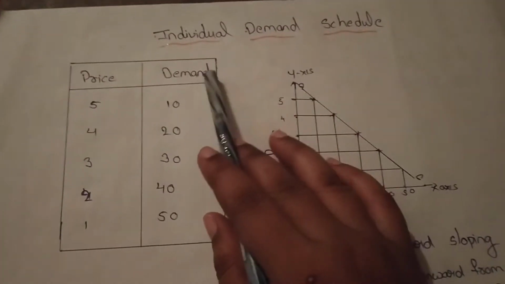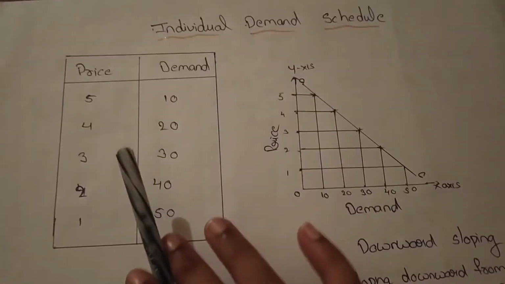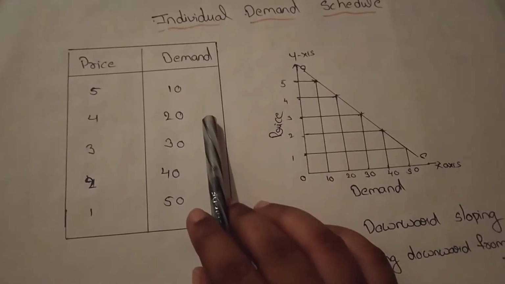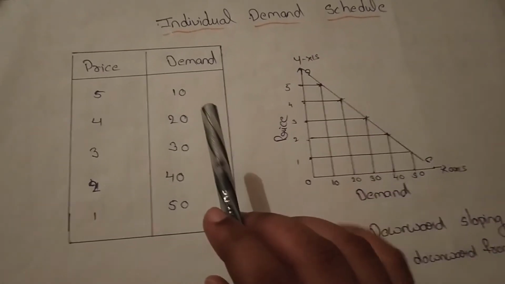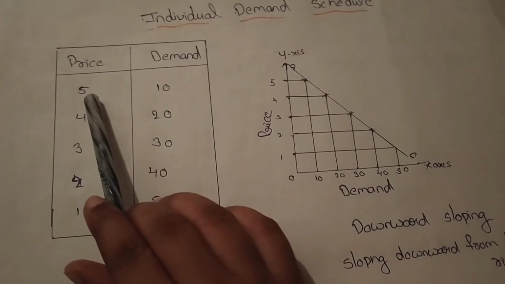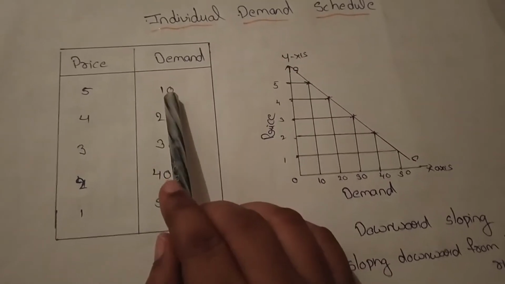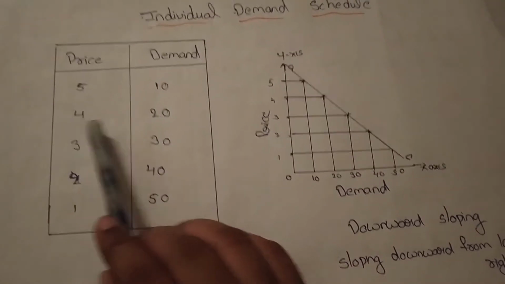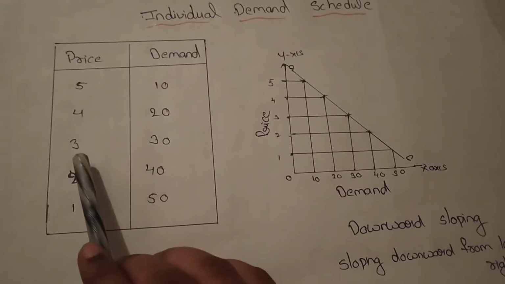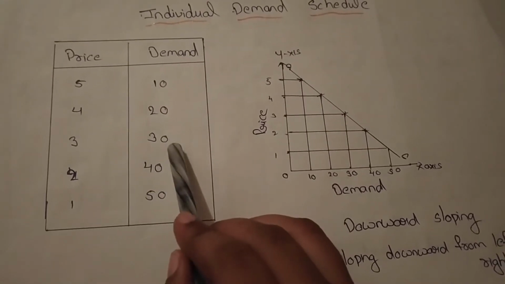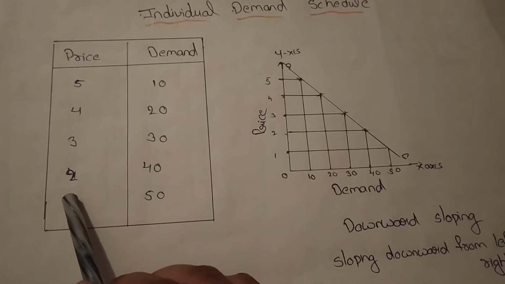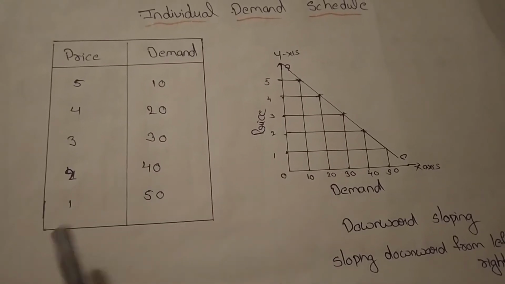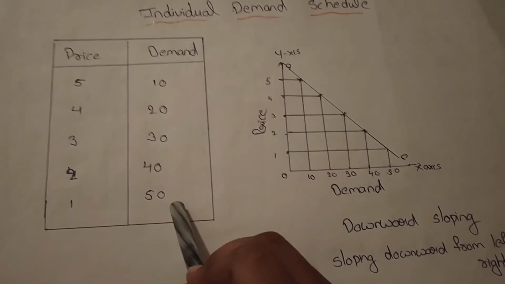See, individual demand schedule. It means it is related to a single person. Suppose the price of a commodity is 5. Then the person purchased 10 quantities. The price is 4, the person purchased 20 quantities. The price is 3, the person purchased 30 quantities. Price is 2, he purchased 40. Price is 1, he purchased 50 quantities.